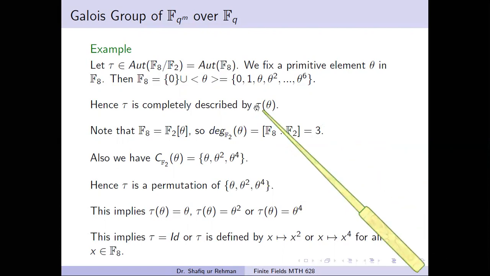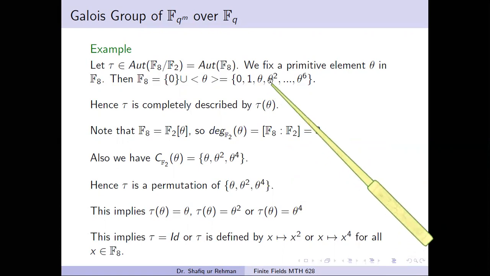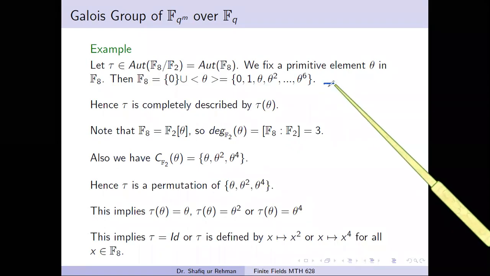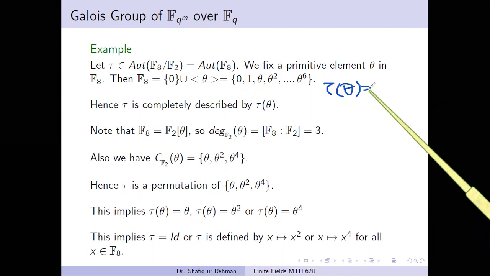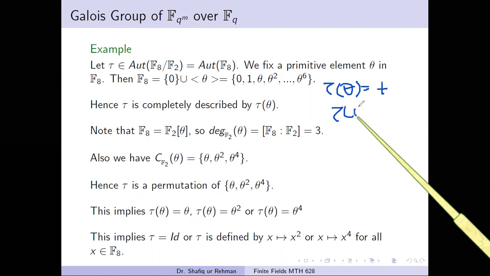So here observe that if we know the image of theta, we can easily compute the image of theta squared, theta cube, theta 4, and so on, because here tau is an automorphism. If we know the image of theta, let's say the image of theta is t, then we can easily find the image of theta square.